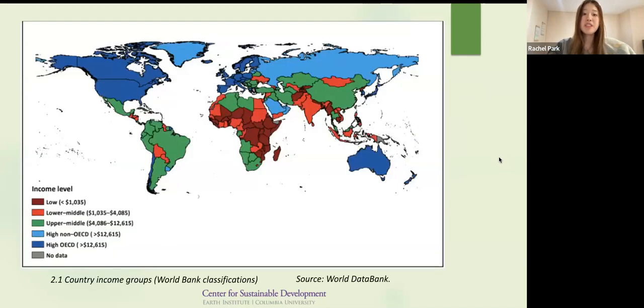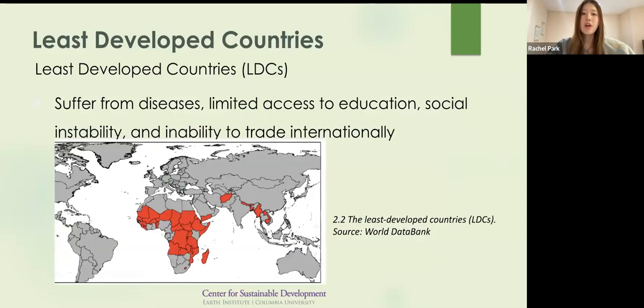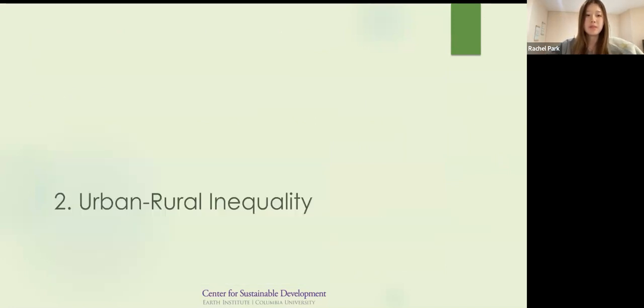This graph makes it especially easy to visualize which countries are better off than others. And we can see that the low-income nations are generally concentrated around the tropical African and South Asian regions. We call them the least developed countries, or LDCs, and they usually have many diseases, less access to education, and social instability. Many of these nations are also unable to trade with other countries, which really limits their opportunities for economic development.